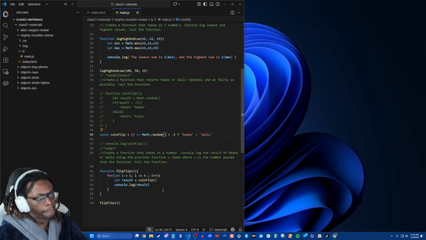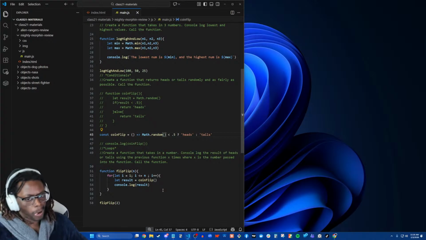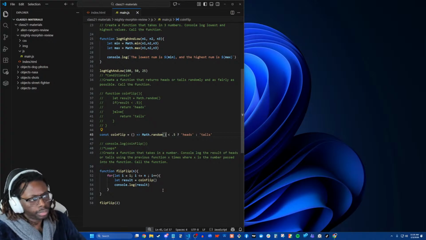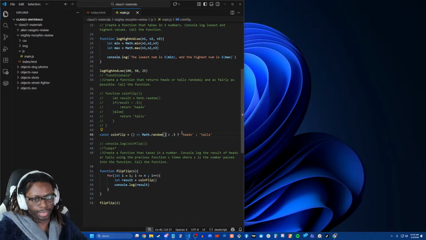It's the same thing as the conditional here. Don't let the ternary scare you. It's the exact same thing as having an if and an else. This is the if is true, and this is the else if it wasn't. That's all. So he's saying that the heads would be true or the tails would be false.